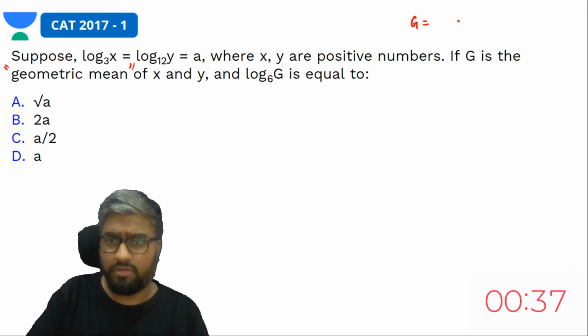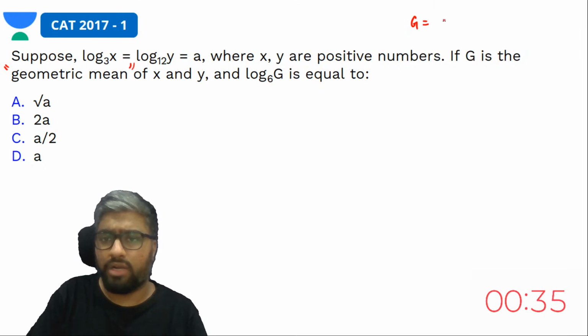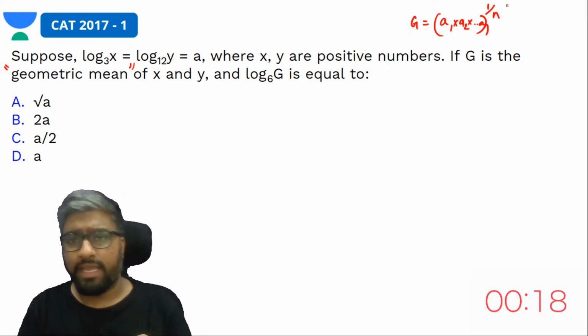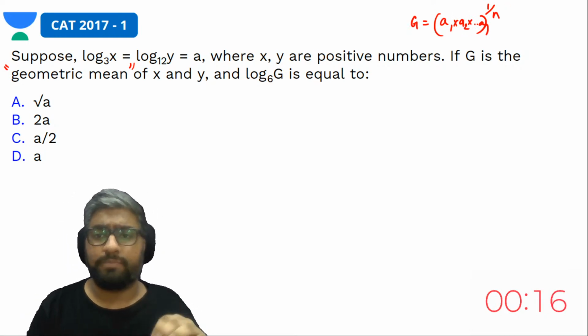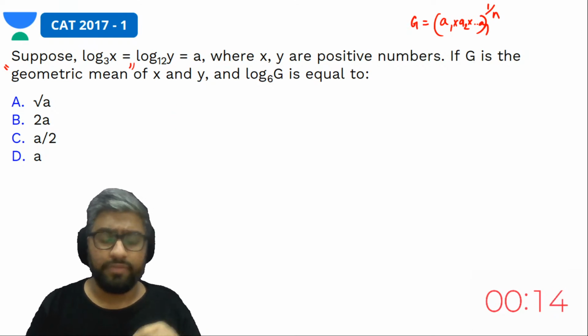A general formula: if there are terms a1, a2, a3, all the way till an, then G is a1 into a2 all the way till an, whole power 1 by n. That means you have to take the nth root.